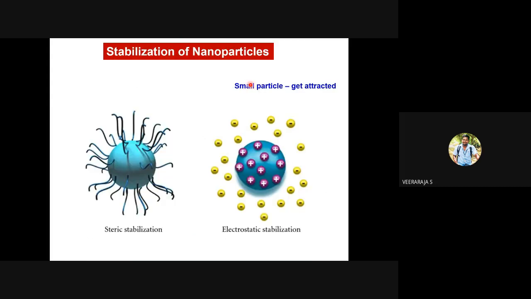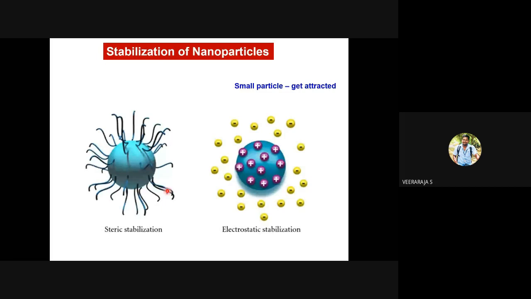We know that small particles get attracted, because we have seen in the first unit that for nanoparticles there is an increased electrostatic force of attraction, and they get agglomerated. You do something on the surface. You attach some large molecules on the surface, like this. All these spikes are molecules. If all the 100 particles have this kind of spikes attached on their surfaces, will they get attracted and make larger grains?